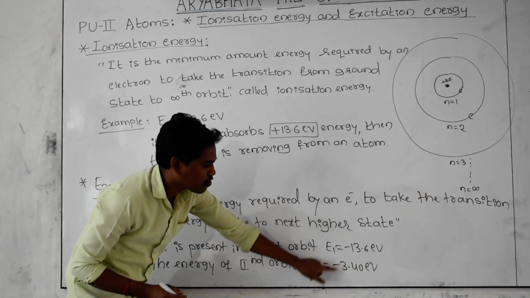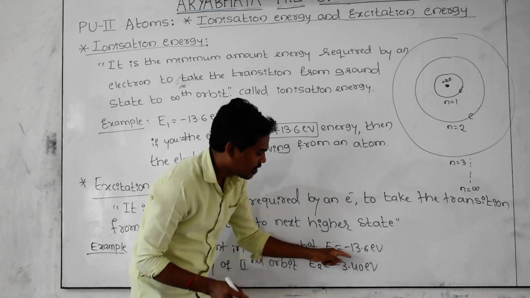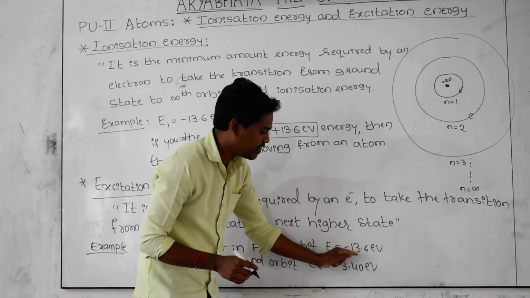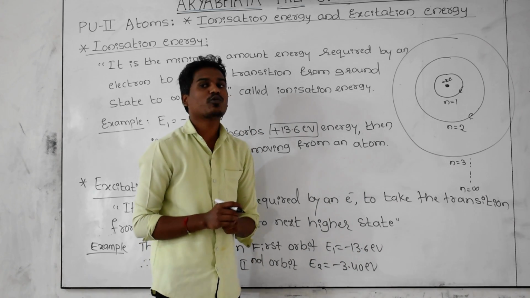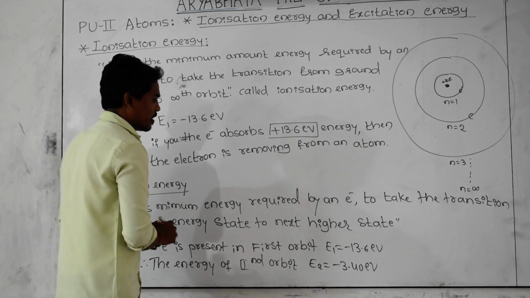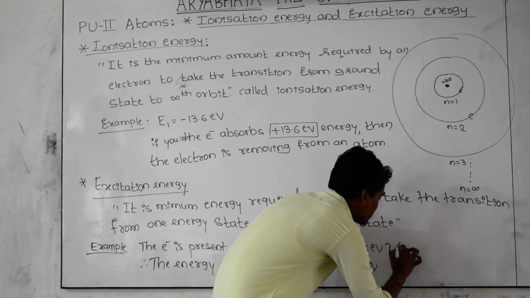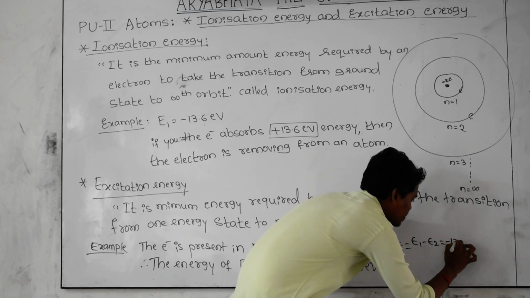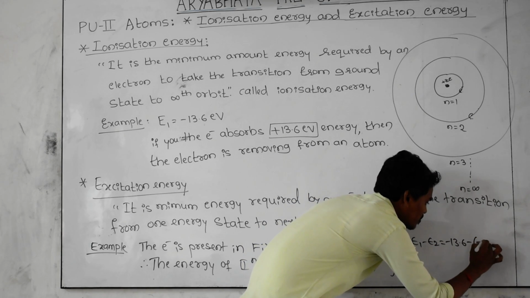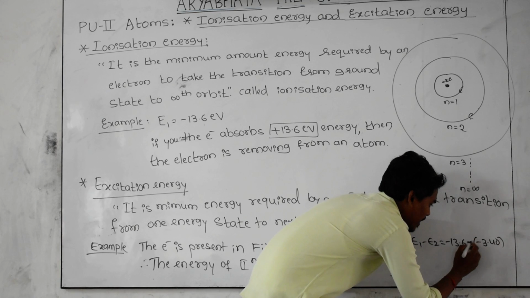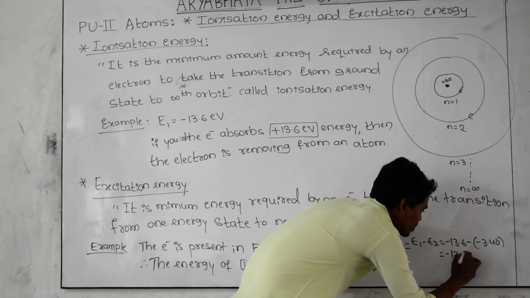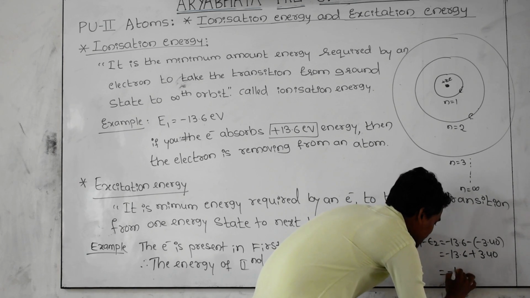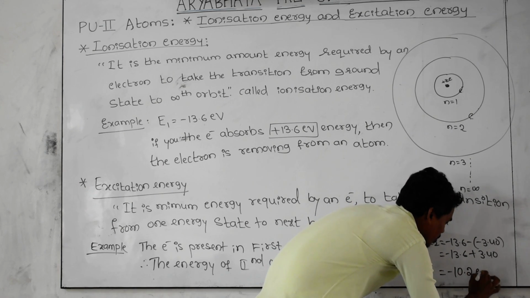Just take the difference of the two. The difference between these two magnitudes, 13.6 minus 3.40, is 10.2 electron volt. That is, E is equal to E1 minus E2, that is minus 13.6 minus of minus 3.40, which is minus 13.6 plus 3.40, so you are getting minus 10.2 electron volt.